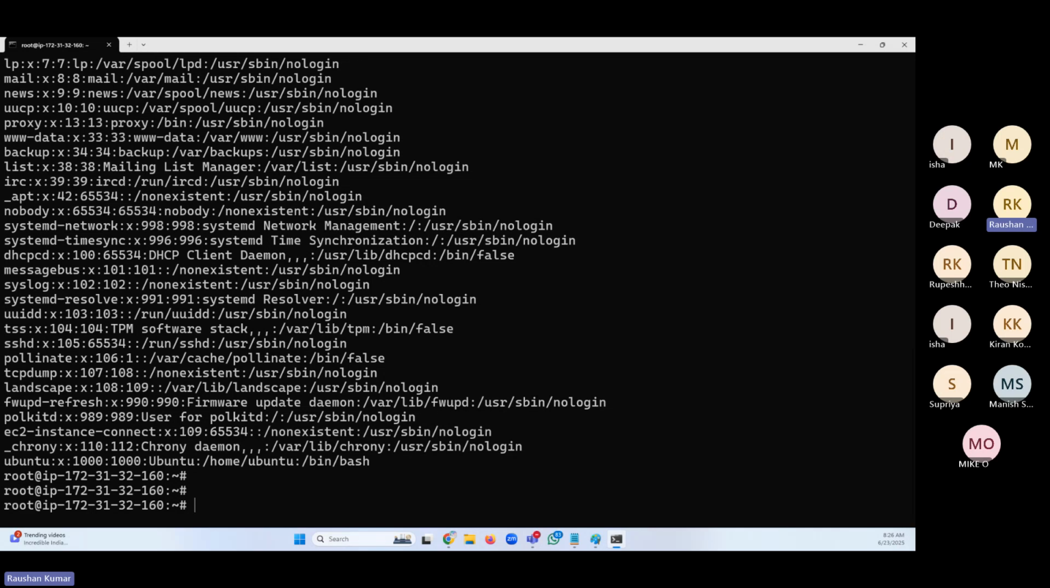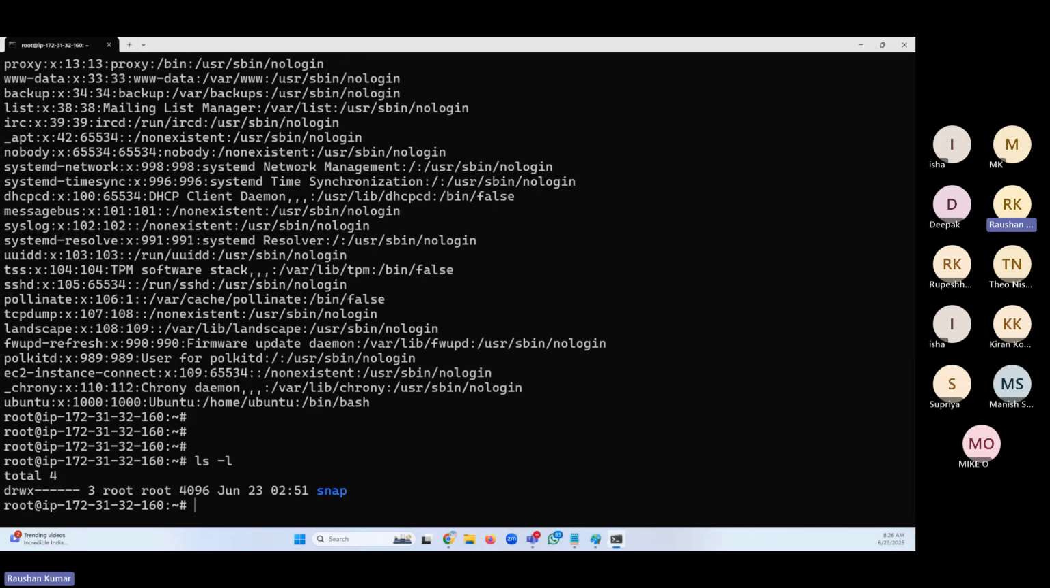When you create a file in Linux, take this snap folder. How do I know it's a folder? D for directory, it's a folder. If it's a hyphen, it's a file. So this folder is owned by the root user and the root group. That's what it is telling me.